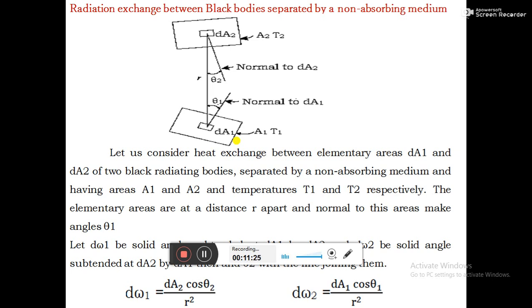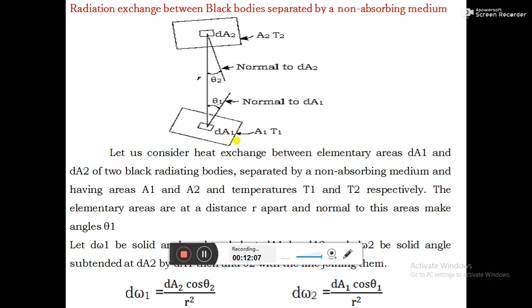If you draw the normals to these elementary areas, these normals make an angle θ1 and θ2. θ1 is the angle made by the normal drawn to dA1 in the direction of dA2.